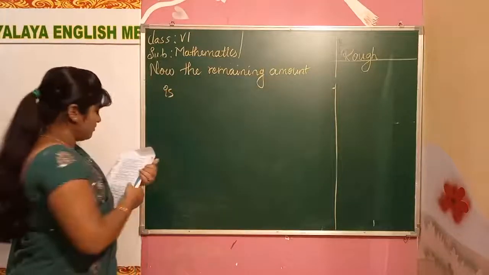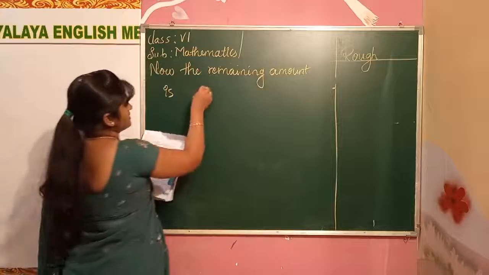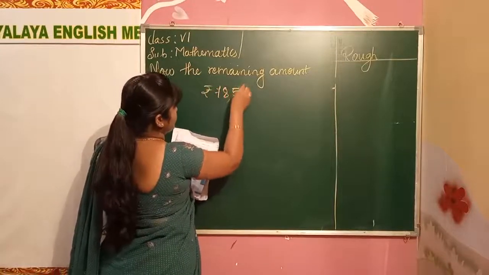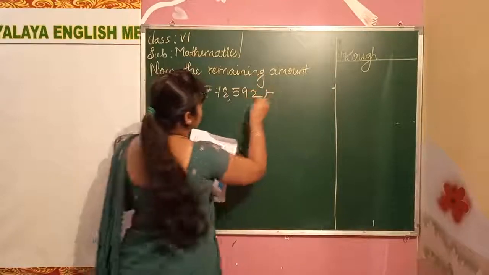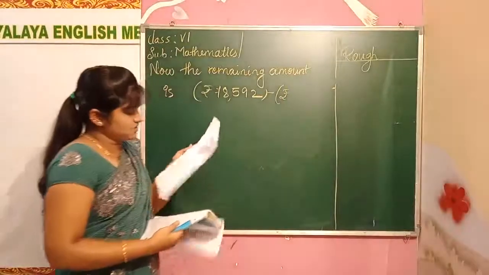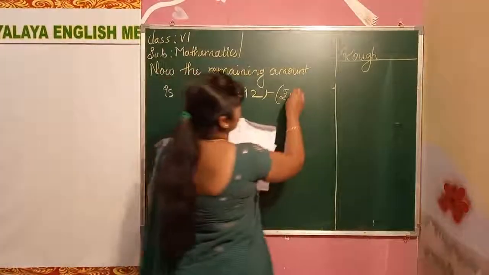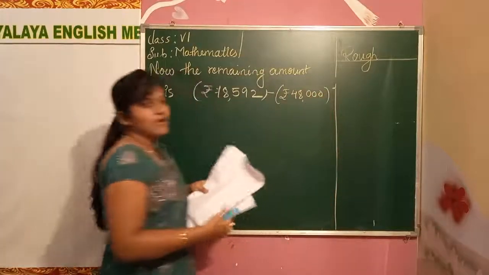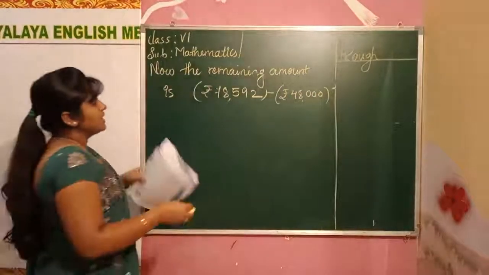What do we have to do? We have to subtract: rupees 78,592 minus the rupees we got, 48,000. These two we have to subtract. How much do we get, children? Subtract it.